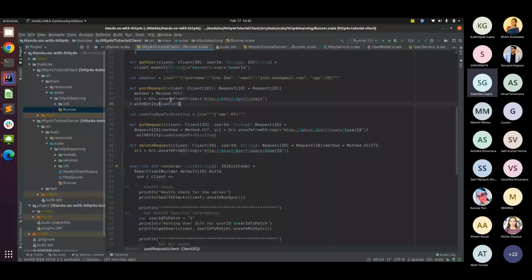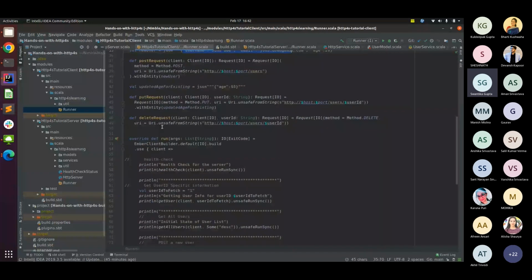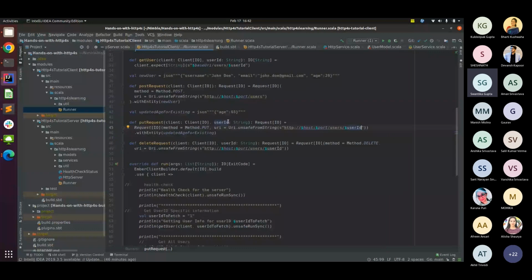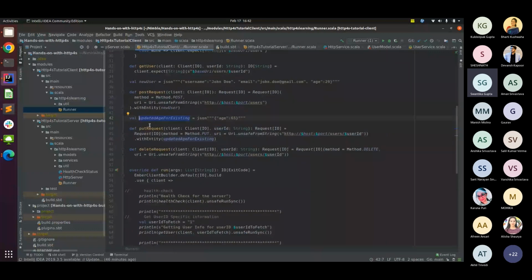Then it's similar for the put as well. If I show you the put request IO, creating a type of put, creating a URI where I'm specifying my user ID to update. This put request is basically supposed to change the age. So this is the body that I want to work with: for my user having the user ID I'll be sending here, I want to update the age to 65. So this particular implementation takes care of that.